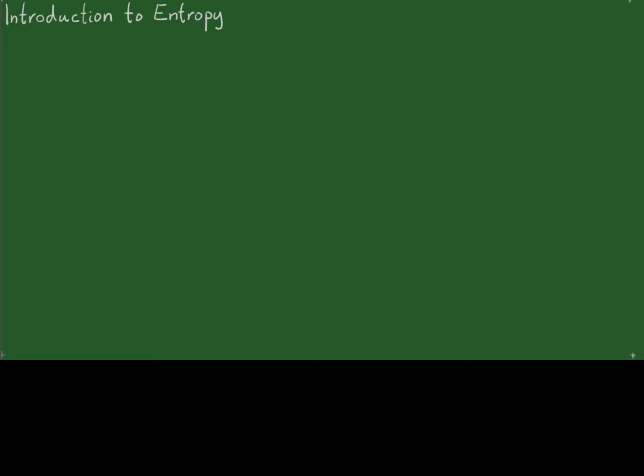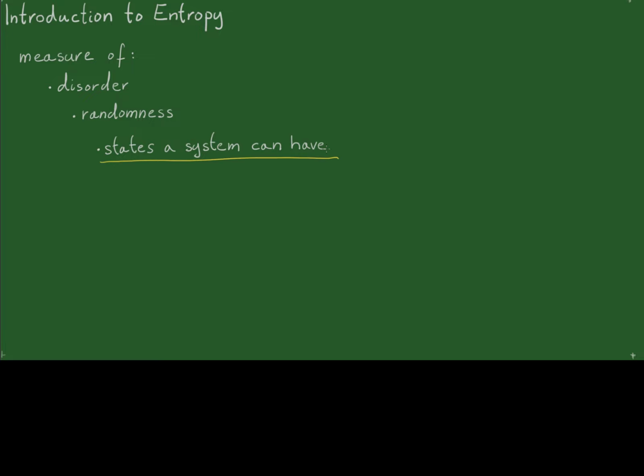Entropy is a multifaceted concept, and it is very hard to define with a single sentence. Nevertheless, we do try. So when we talk about entropy, we might say that it is a measure of disorder, or a measure of randomness, or a measure of states a system can have. I prefer to think of it as a measure of states a system can have.